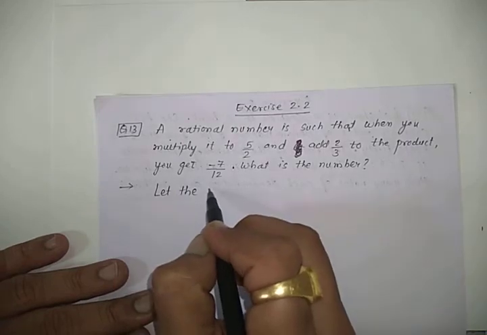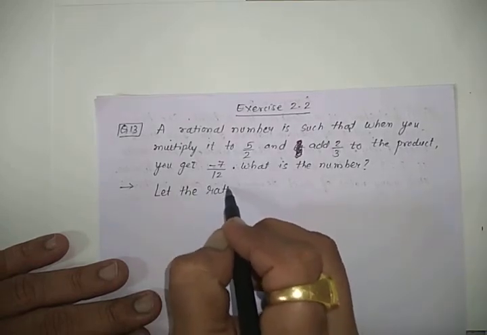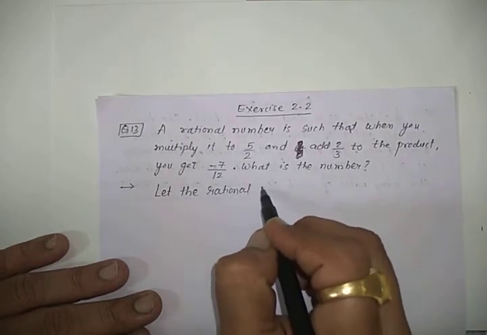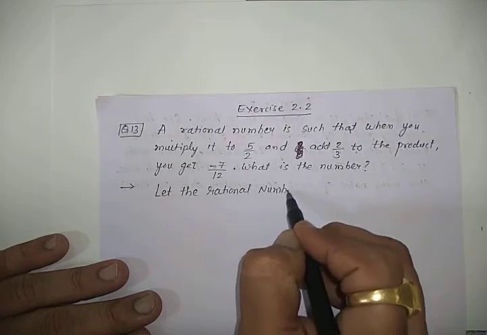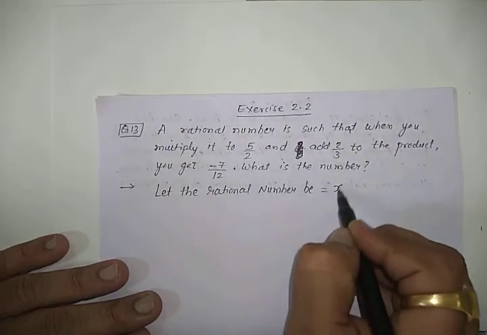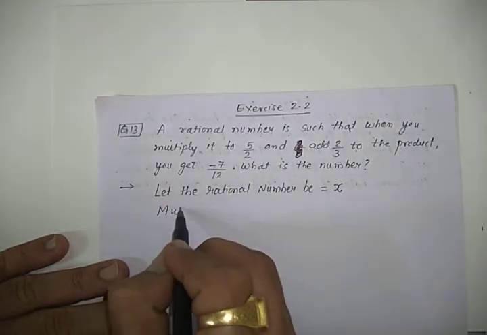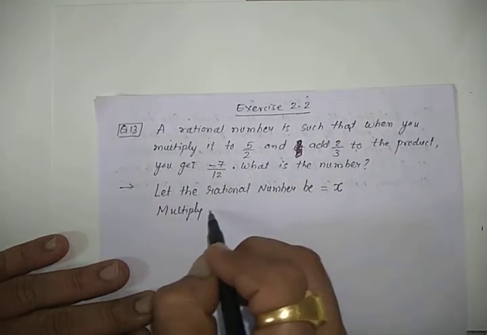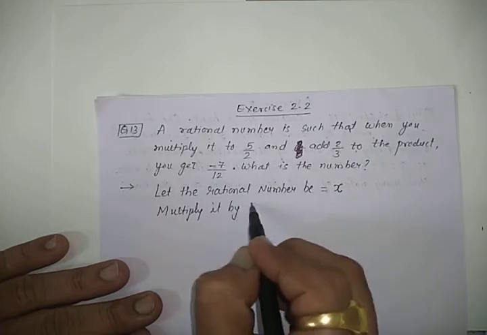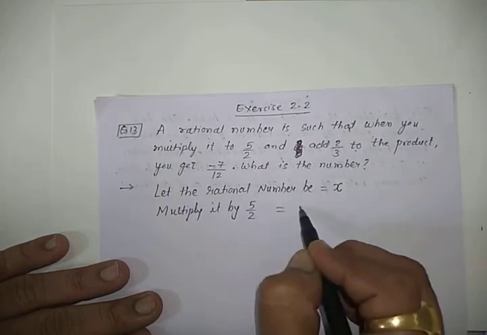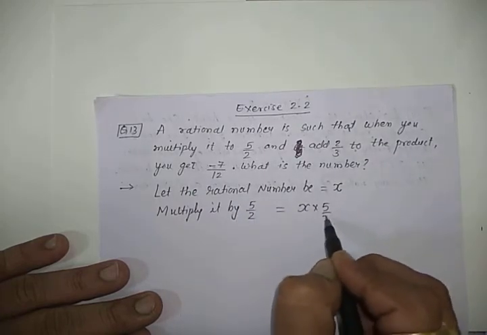Let the rational number be X, and if we multiply it by 5 by 2, so multiply it by 5 by 2 means X multiplied by 5 by 2.